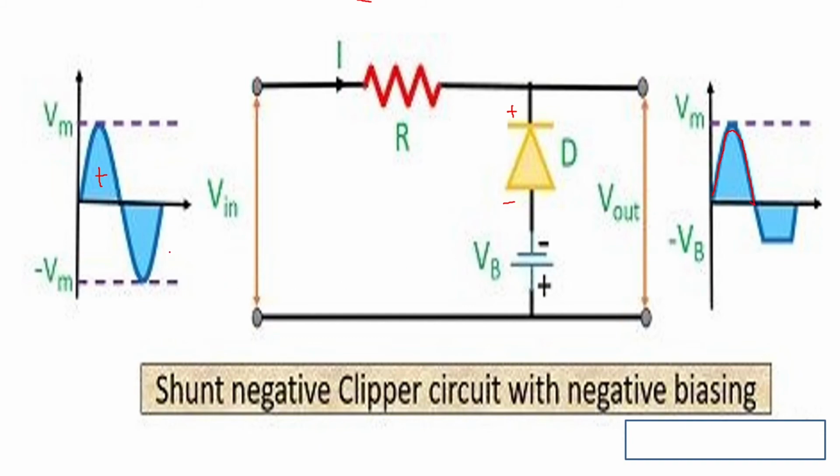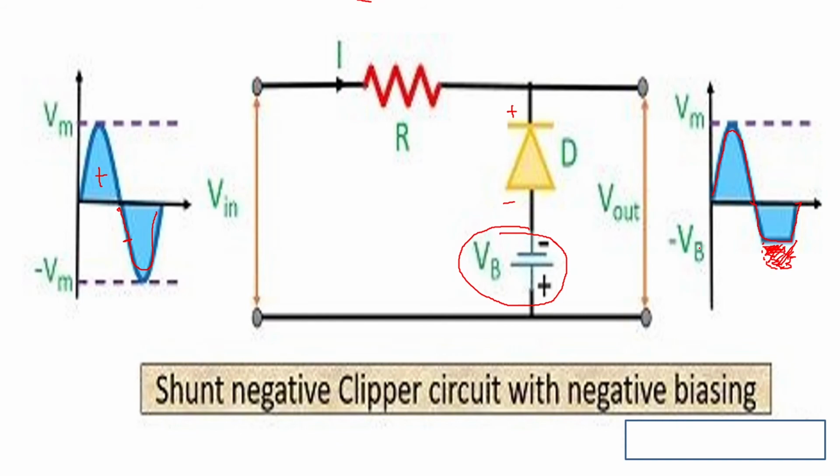But when the input is negative half cycle, till the input reaches a voltage VB, because you have put a voltage source here for the cathode, the anode will not become more positive than the cathode, and the diode will be reverse biased, and you will get the output waveform here. But after that, the diode is forward biased, and you are not going to get the output voltage. So this will be chopped off.